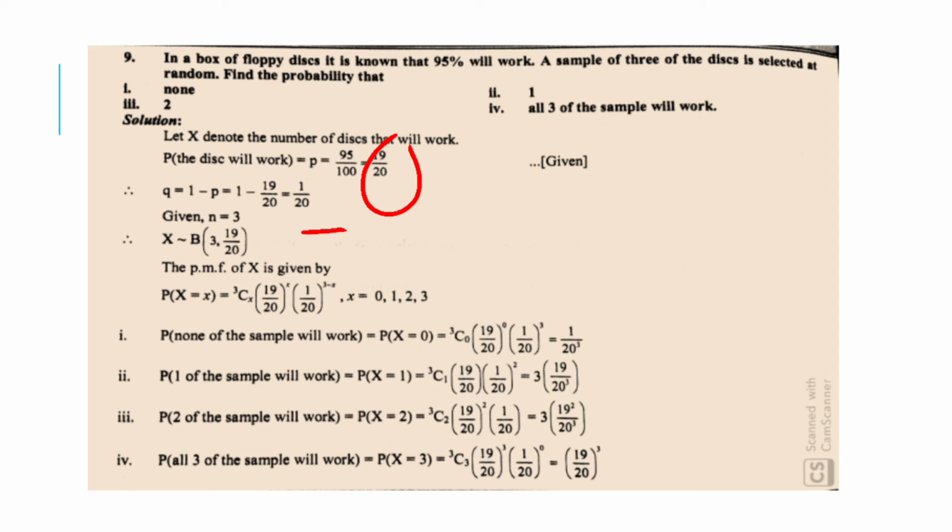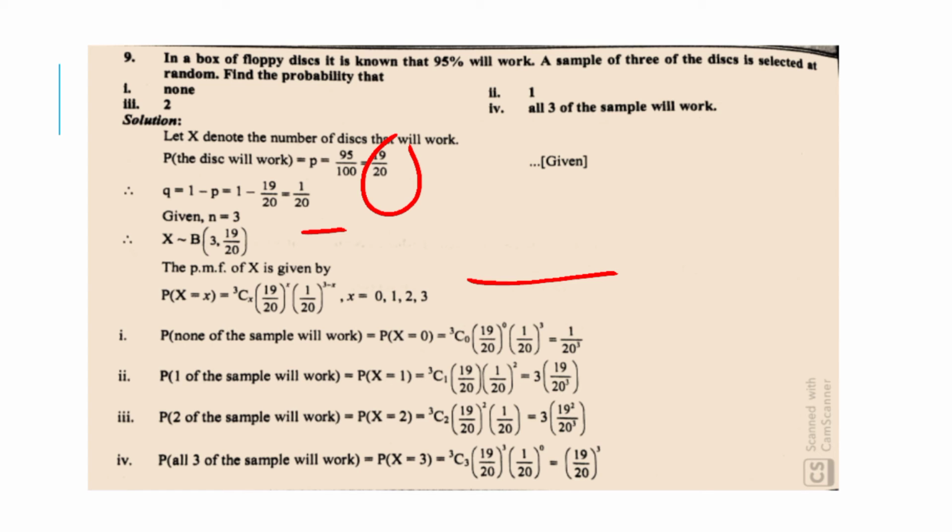Given n is equal to 3, therefore random variable x follows binomial distribution of 3 comma 19 upon 20. Therefore, probability mass function of x is given by probability of x is equal to x, which is equal to 3Cx into (19 upon 20) raised to x into (1 upon 20) raised to 3 minus x, where x is equal to 0, 1, 2, 3.